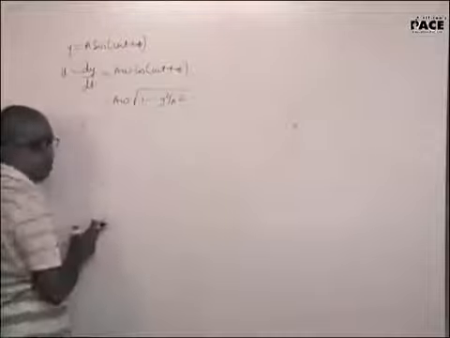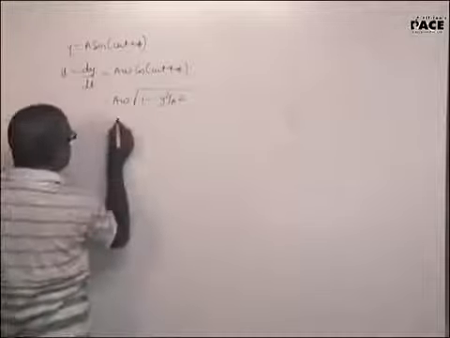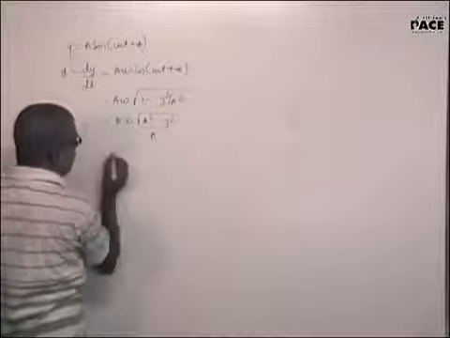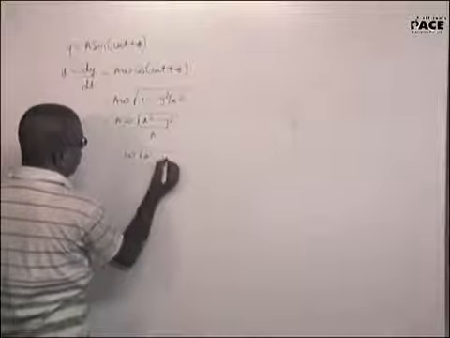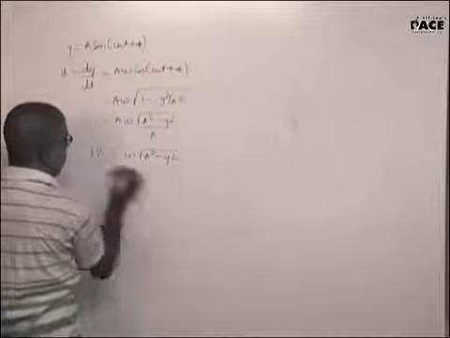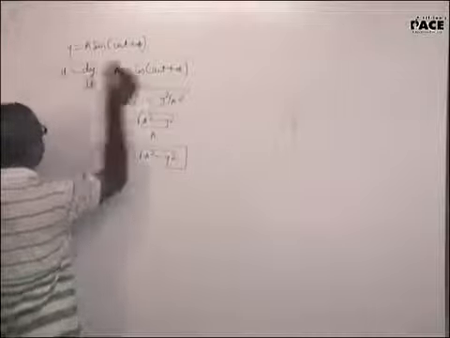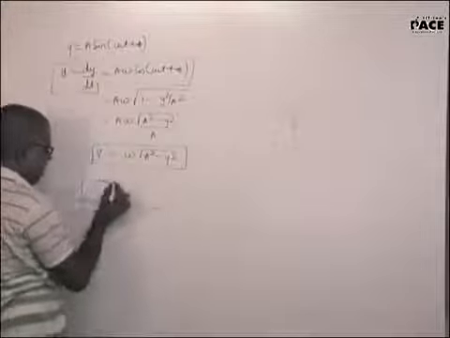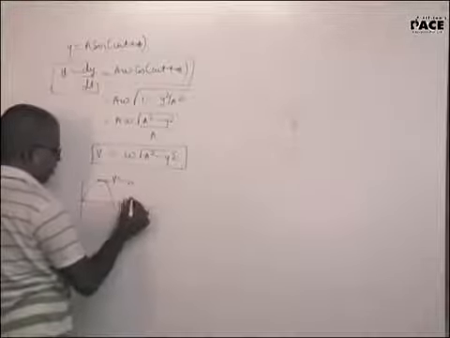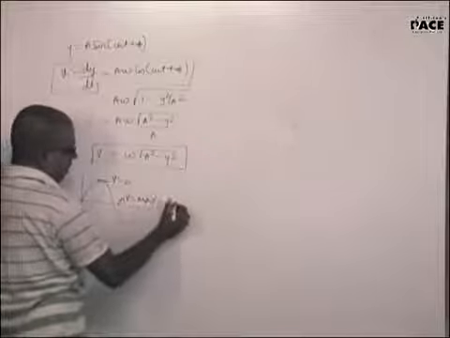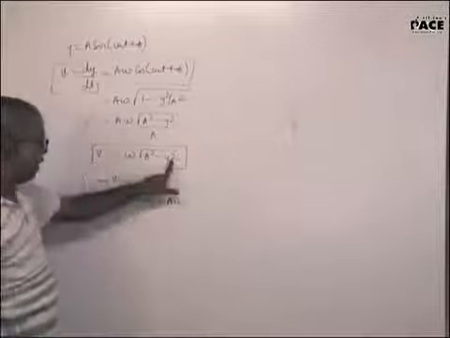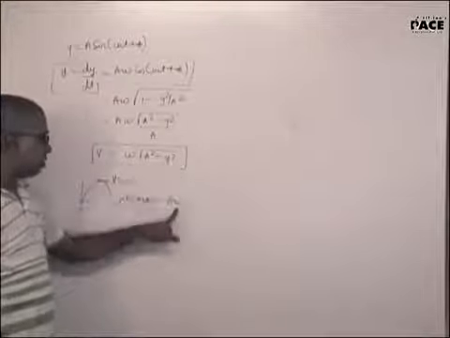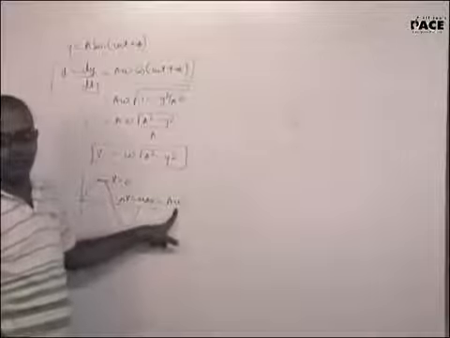Sin square omega t plus phi will be y square by a square. Do you all agree with that? So A omega root over of a square minus y square by a. This will be omega root over of a square minus y square. Velocity of the SHM, either use this expression or use this expression, any one of the two. At the highest point velocity is 0. Here velocity is maximum, and that will be equal to A omega. At y equal to a, the velocity will be 0. At y equal to 0, velocity is maximum, and that maximum will be a omega.